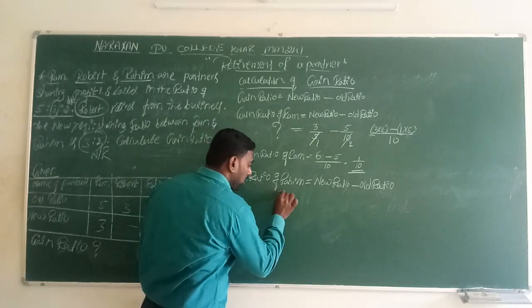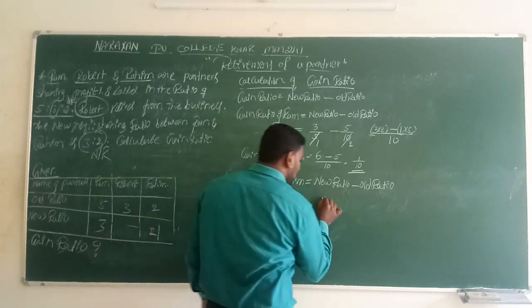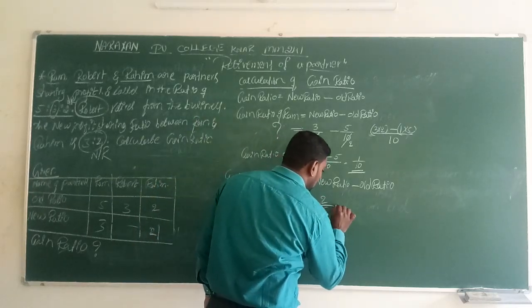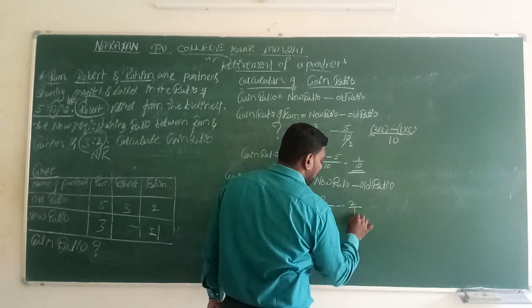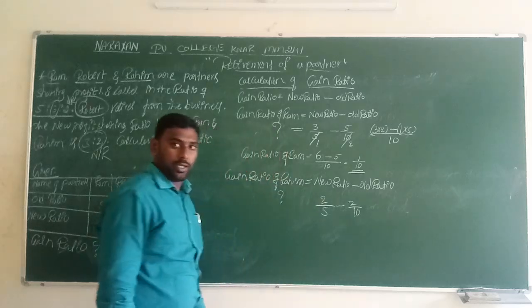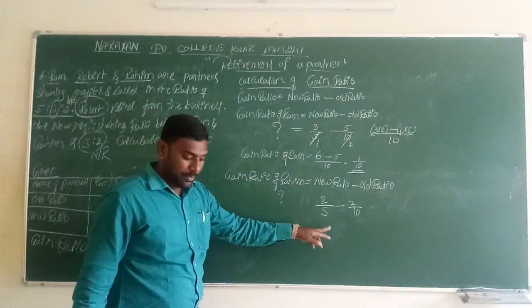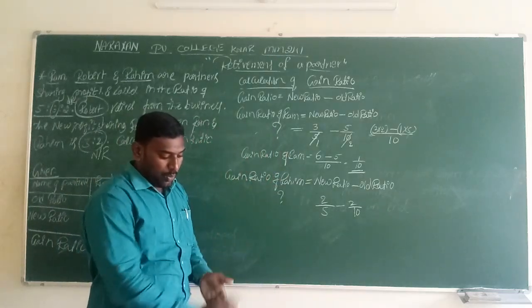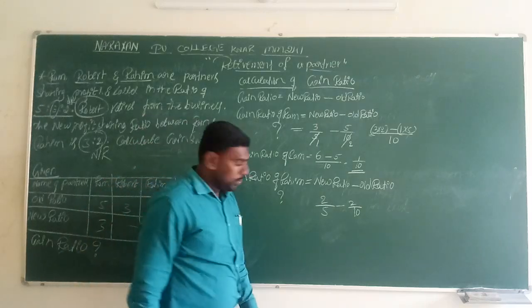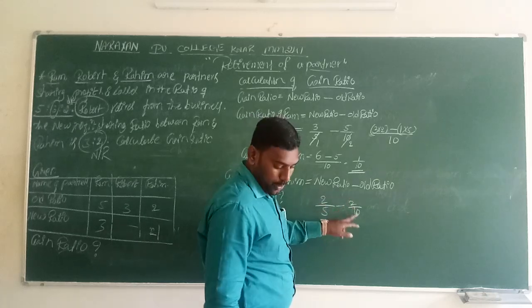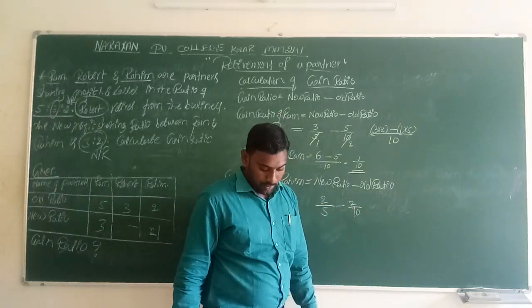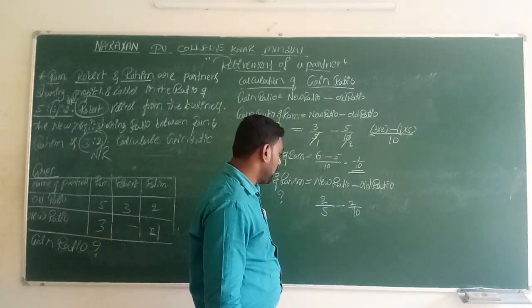Gain ratio of Rahim we don't know. The new ratio we know is 2 divided by 5, minus the old ratio 2 divided by 10. So the new ratio is 2 by 5 and the old ratio is 2 divided by 10.